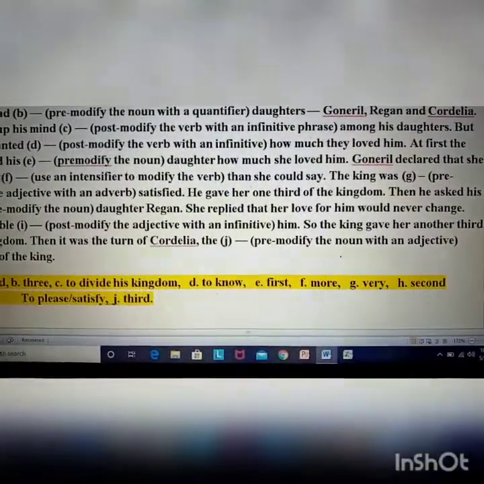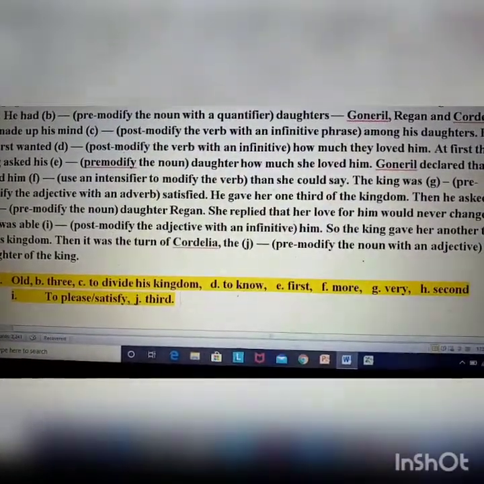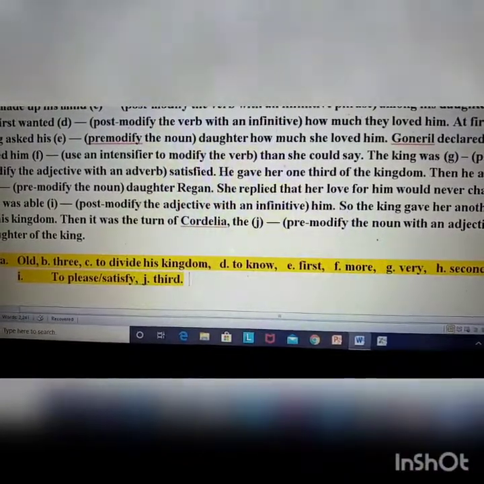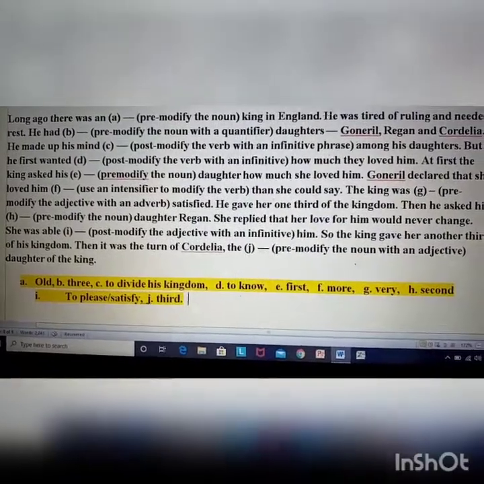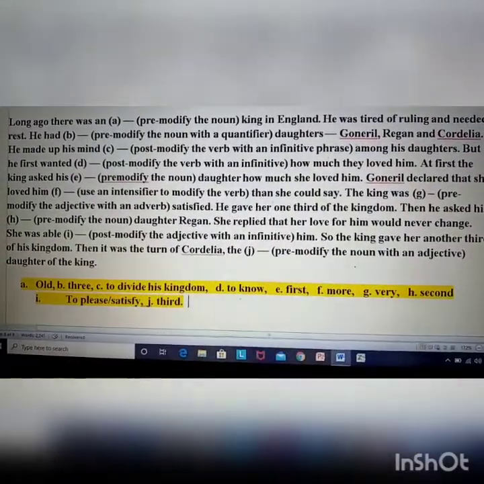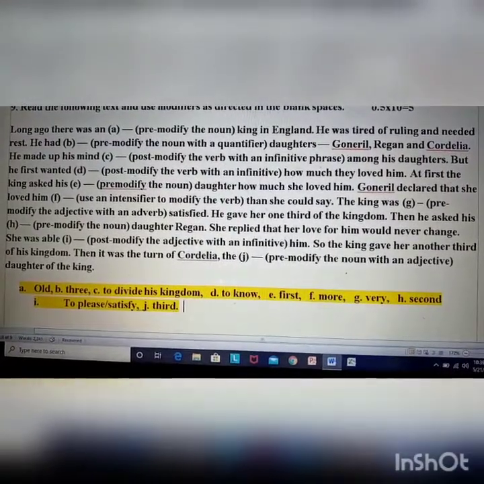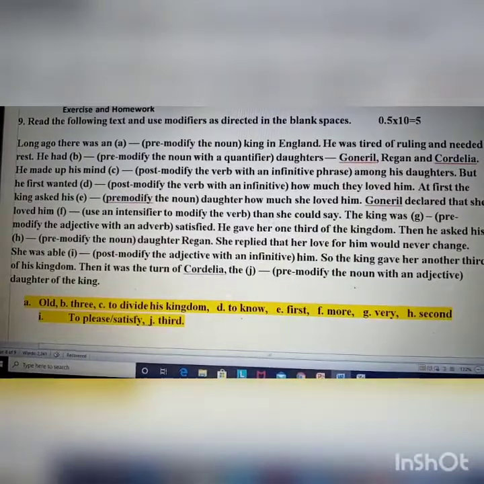At first the king asked his dash daughter how much she loved him. So in the clue we can see pre-modify the noun. That means we have to use here an adjective. At first the king asked his first daughter how much she loved him.